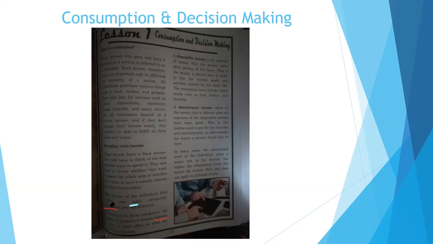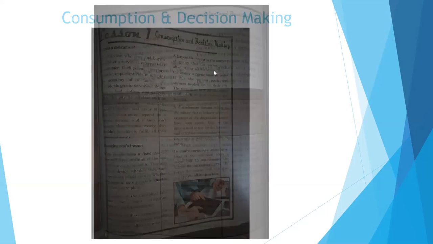Right, let's turn over to page 106. And here we read, whatever the income of the individual is, spending money depends on taking the right decision when it comes to the choices the person has to make. The basic decision to be done depends on whether this product is necessary to be bought or not.